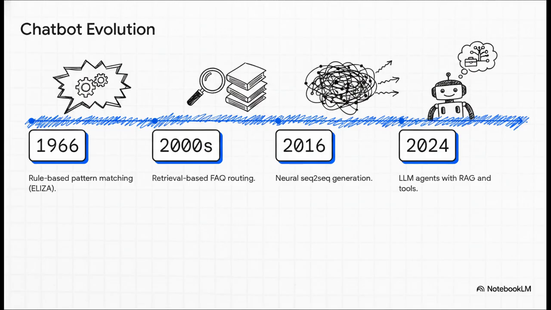We started with rigid, rule-based systems like ELIZA way back in 1966. Then, in the 2000s, we moved to searchable FAQ systems. Around 2016, we tried unpredictable neural models, and finally, we arrived at the autonomous LLM agents we use today. Let's break down exactly why each of these shifts happened.